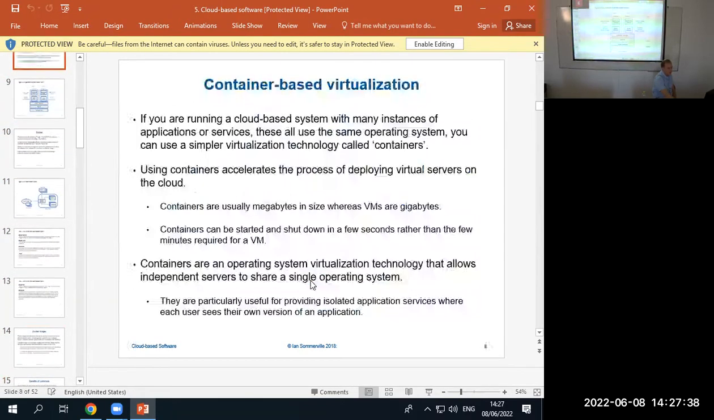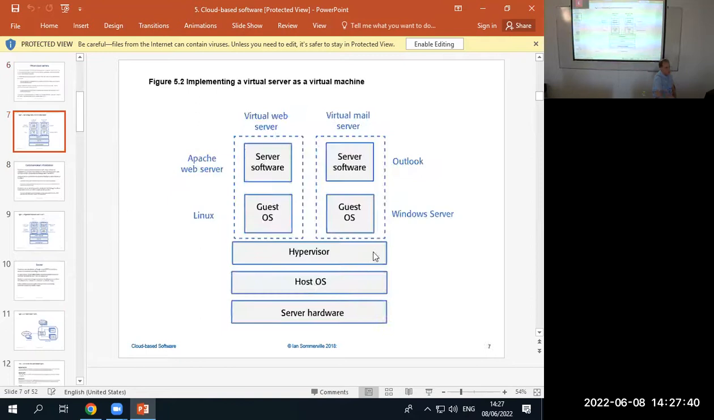What don't I like about this diagram? Can anybody guess what I don't like about this diagram? It's not laid out right. Yeah, what's not laid out? Which box would you remove? Hypervisor should be on top. No, the host operating system shouldn't be there somewhere else.